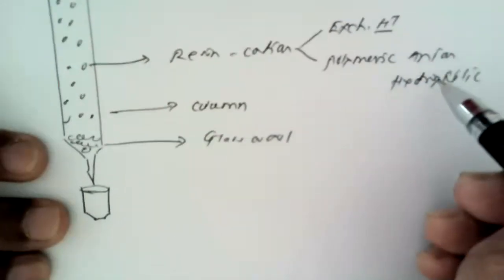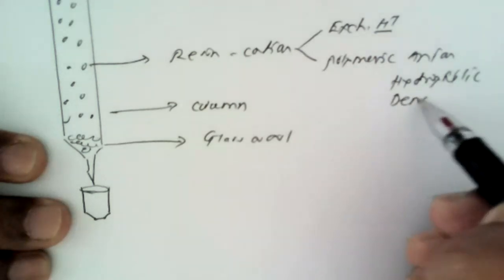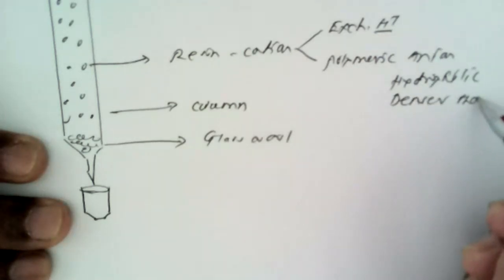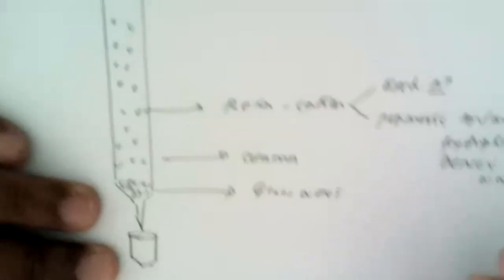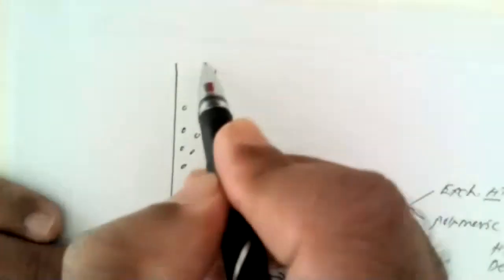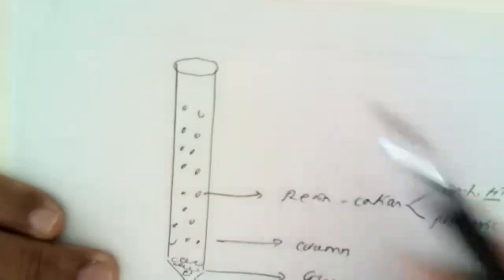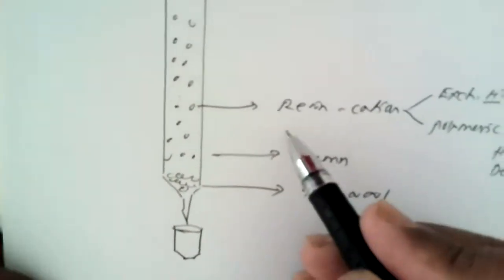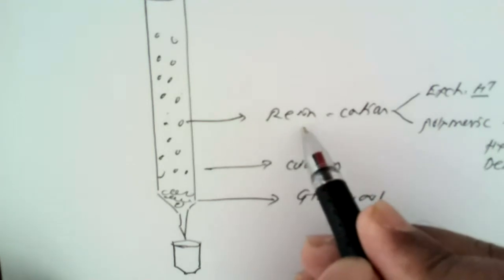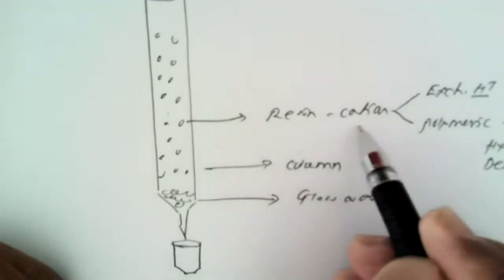That means they have attraction towards water, and they are denser than water. So these are certain characteristic features of these resins that we have already discussed during our practicals. So this column is packed with a stationary phase, that means a constant phase, that is known as the resin, which is a cation exchange resin.